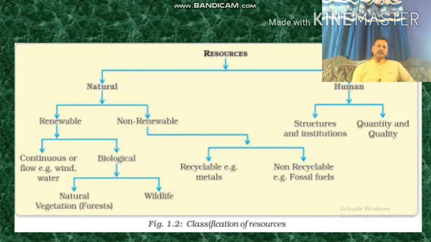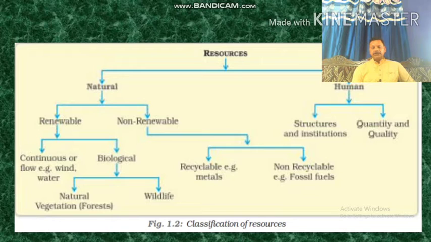Continuous means the resource that does not remain static at a particular place, like wind and water. Biological means all biotic components together constitute biological resource, for example, forest, wildlife, etc. Now, non-renewable resource further could be classified into recyclable and non-recyclable. This could be utilized as a point of difference: renewable resource could be classified as continuous and biological, whereas non-renewable resources could be classified into recyclable and non-recyclable.